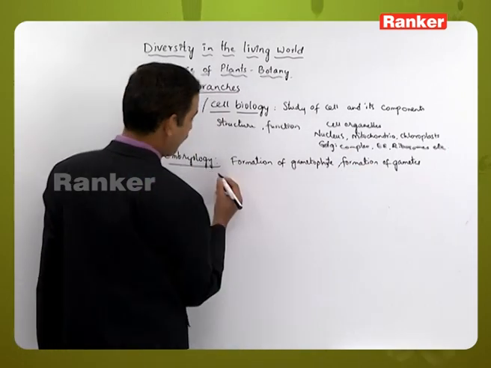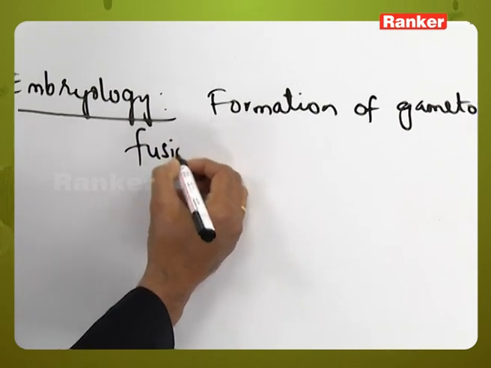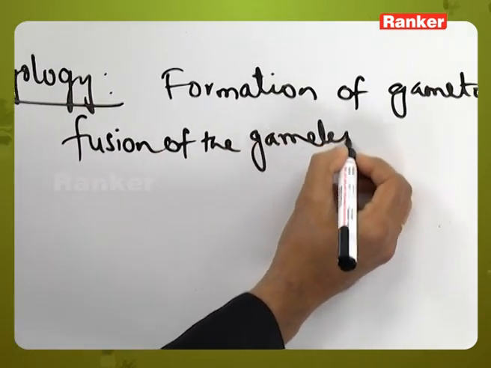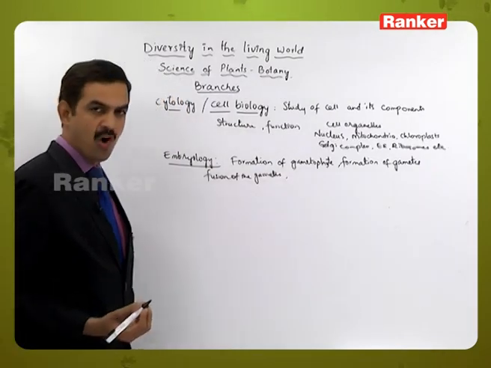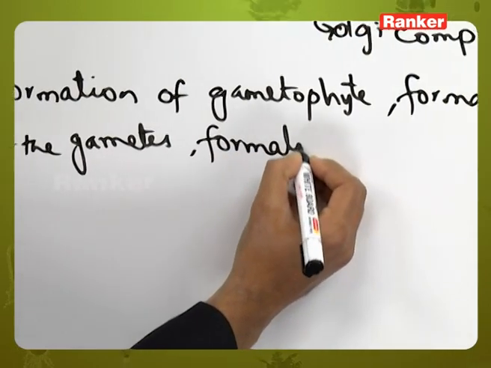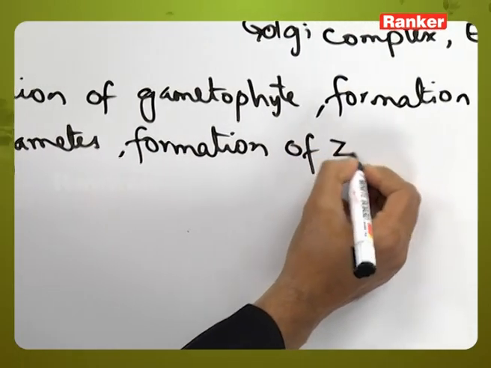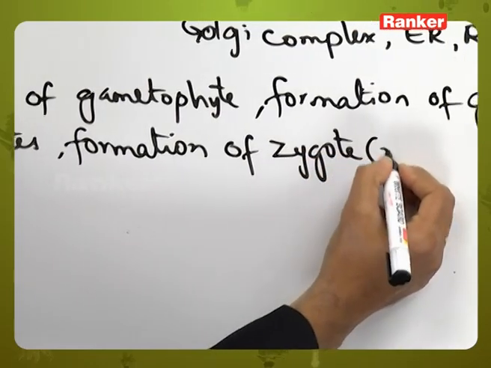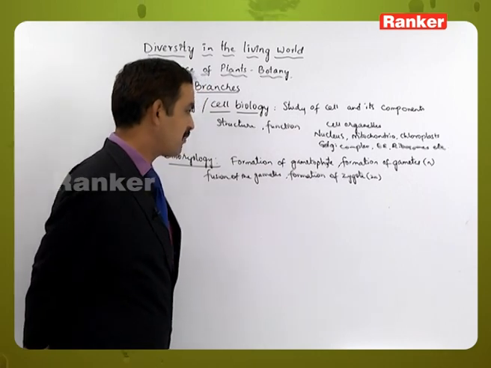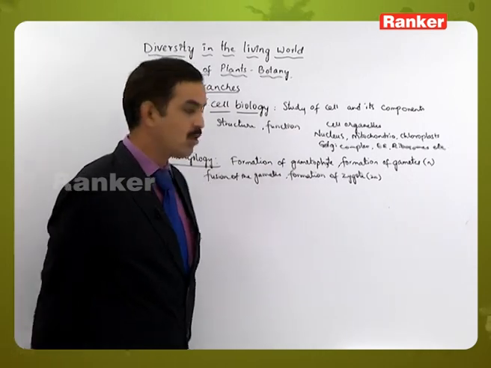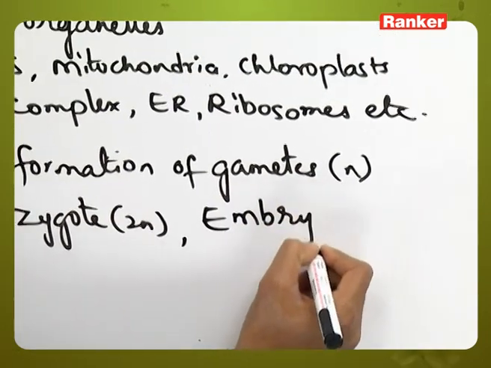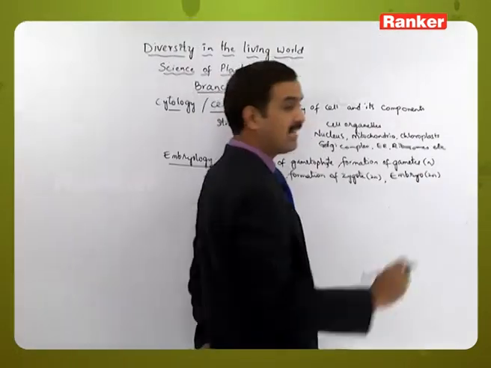Once the gametes have been formed, the fusion of the gametes is the syngamy process. It results in the formation of a zygote, which is a diploid structure. The gametes are haploid, whereas when they fertilize, they form a diploid structure called a zygote, and this zygote will be converted into a multicellular diploid structure called an embryo.